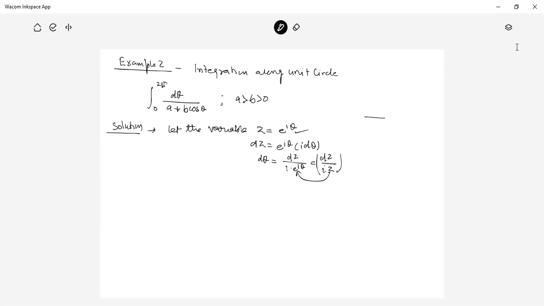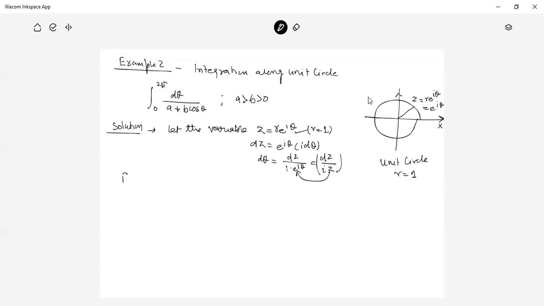Now here it is x, here it is y, and θ goes from 0 to 2π. Let z be equal to r e raised to the power iθ. Then the unit circle means r is equal to 1, so this is e raised to the power iθ. This is the unit circle.